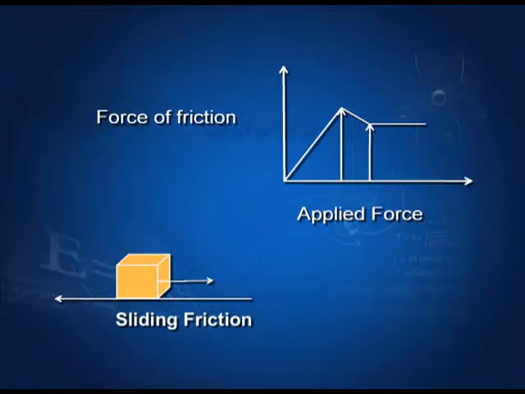At the top of the graph, we observe there is a small kink and the graph slides down. In this situation, the force of friction is called limiting friction. Beyond the declined value, the graph becomes a horizontal line parallel to the x axis.